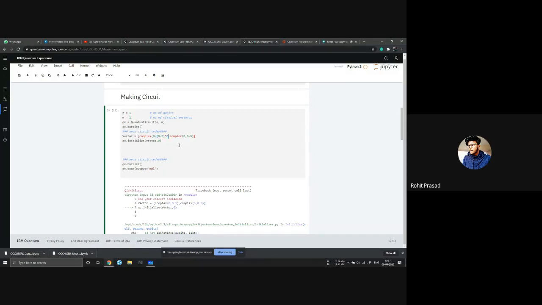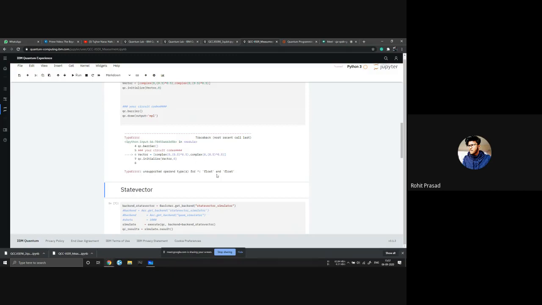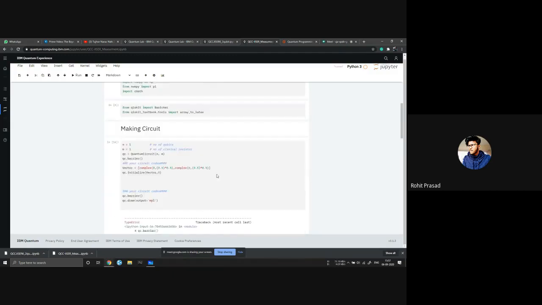Power 0.5. Why can't I do that? 0.5 square is 0.5, under root 1 by 2.